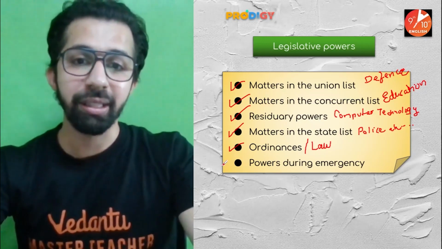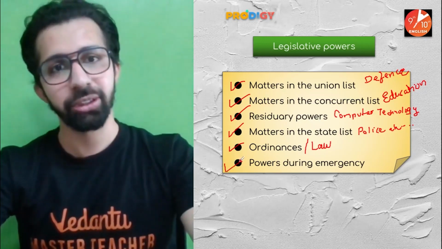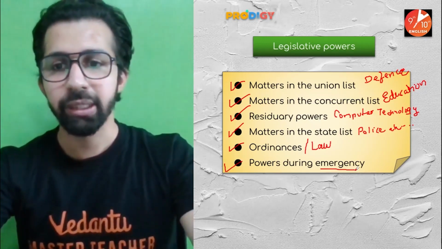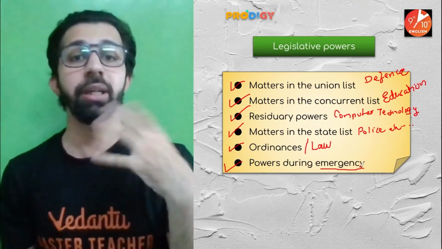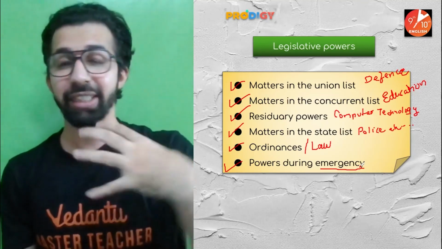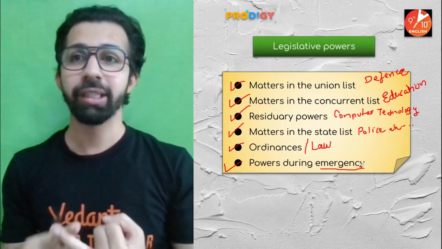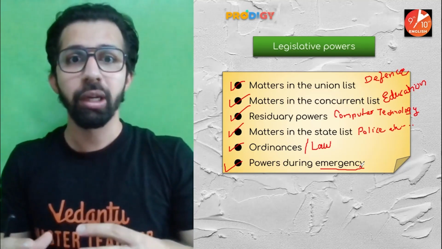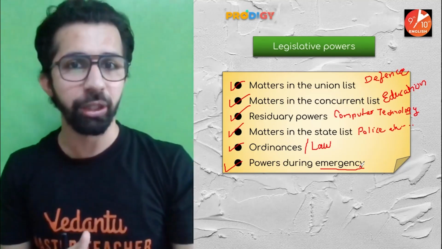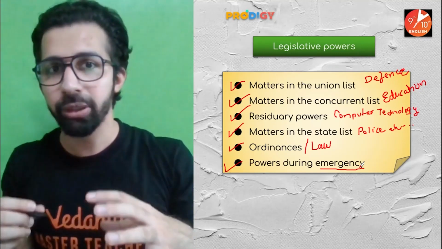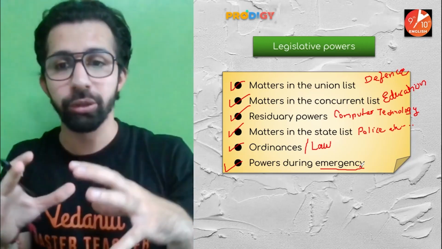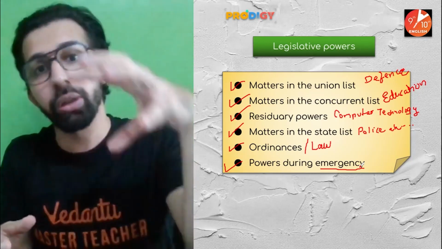Next, they have the power during an emergency. Now, what is an emergency, guys? Sometimes a national emergency takes place, sometimes a state emergency takes place. It can be due to an external war, or due to some violent revolt by the people of a particular state. In that case, the Parliament comes into the picture and controls the state.